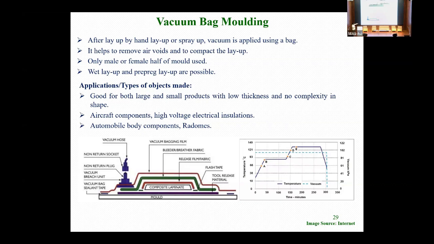You can see the curing cycle: at what stage we have to hold, at what stage we have to cure, and when we have to release the vacuum so that the final product is obtained without any distortion. This is the cycle we use for vacuum bagging cure, and this is the procedure we follow. There are various consumables, like vacuum bagging film and release film. These can be taken, and then the product can be realized.